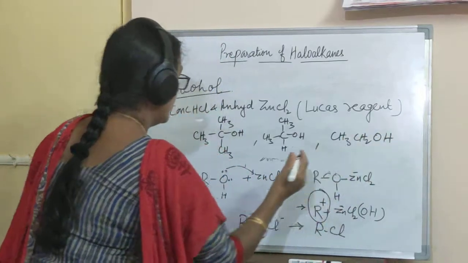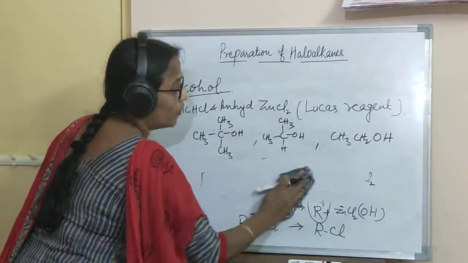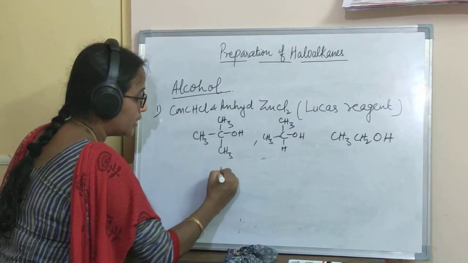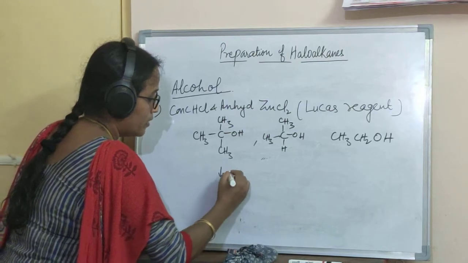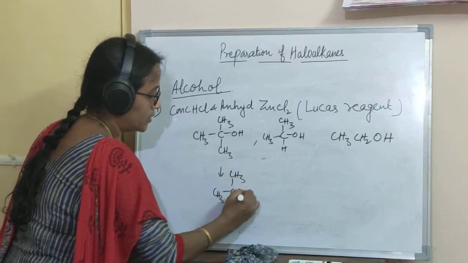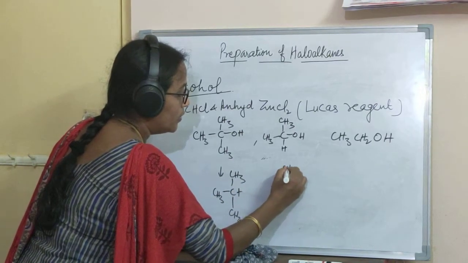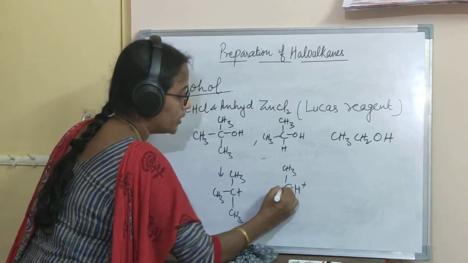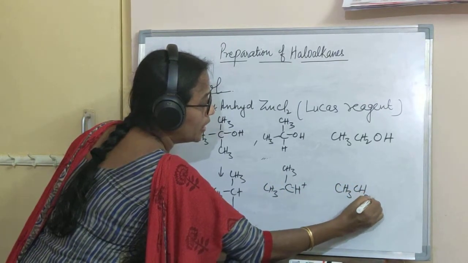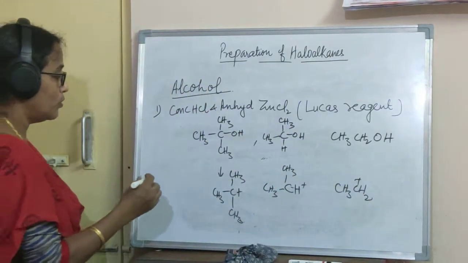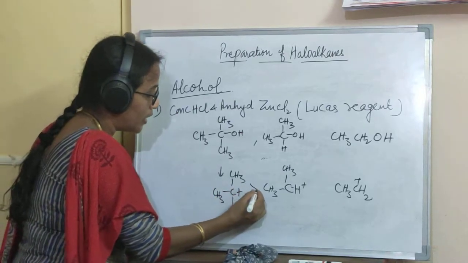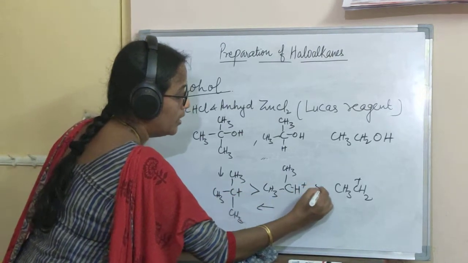So what happens? All the three will react via the carbocation formation, and we know that in this case the cation which is formed is CH3, CH3, CH3 plus, a tertiary carbocation. Here we get a secondary carbocation, and here we will be getting a primary carbocation. So obviously we know that this reaction proceeds via carbocations, and this carbocation is most stable.